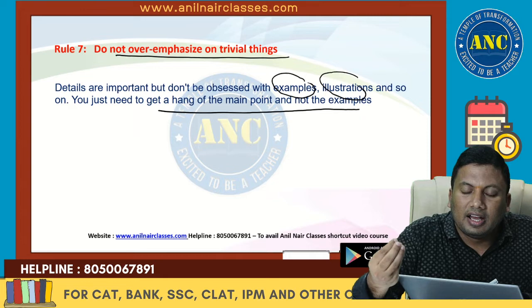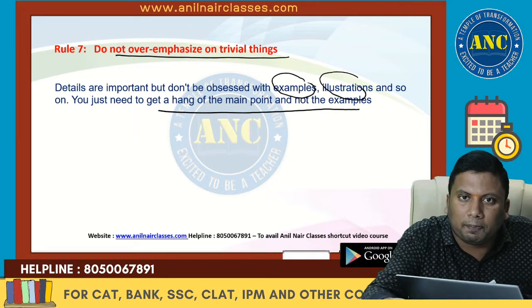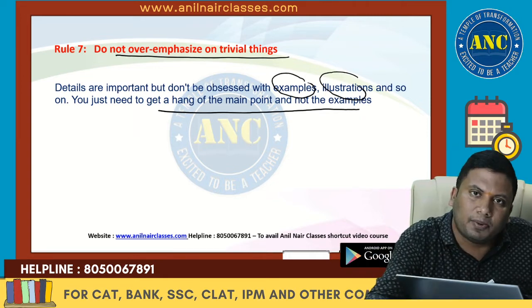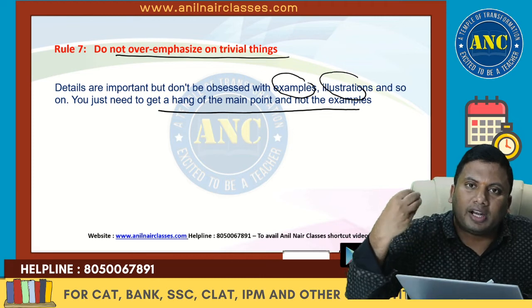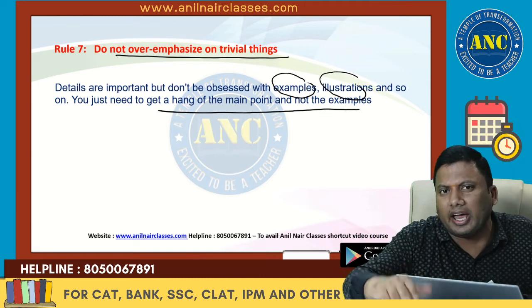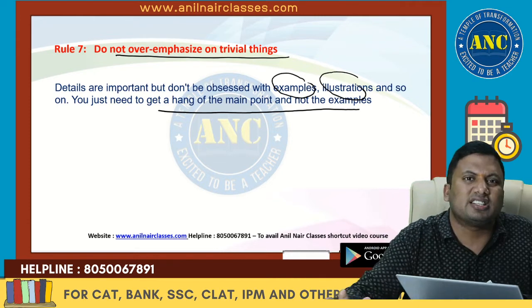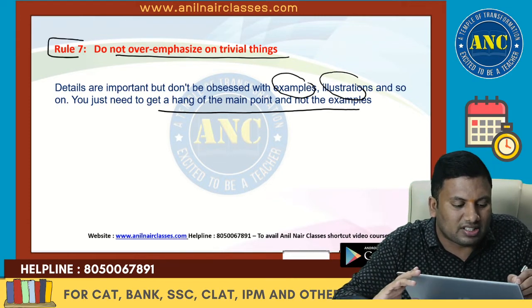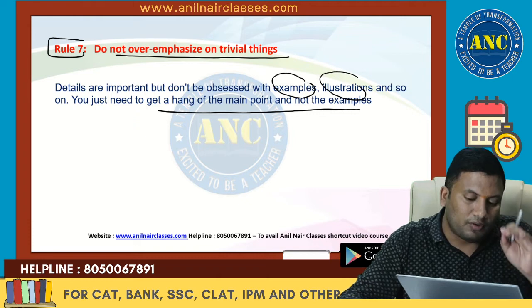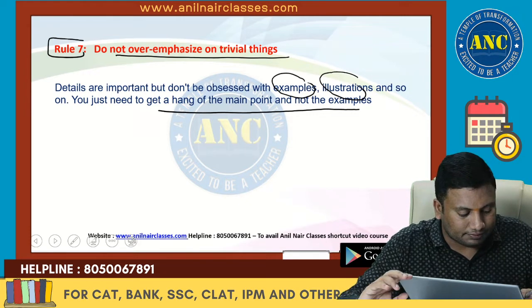Examples are the author trying to explain the point by giving as many examples as possible. If you are able to understand it with one example, that's okay. Move on, right? The statements in the passage are redundant for you. Rule number 7. Do not overemphasize on trivial things.